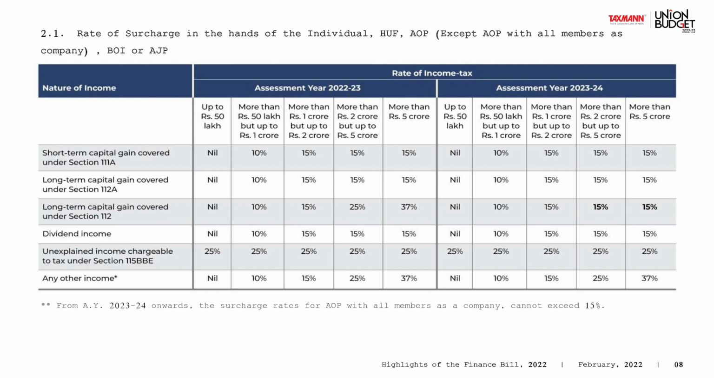The specific surcharge applies to short-term capital gain covered under 111A, which is the sale of equity shares or equity-oriented units through a recognized stock exchange. They have the maximum surcharge capped at 15%. Then long-term capital gains covered under 112A, again the sale of equity shares or equity-oriented funds through a recognized stock exchange, also have the surcharge capped at 15%. So is dividend income, which gets taxed from last year. What